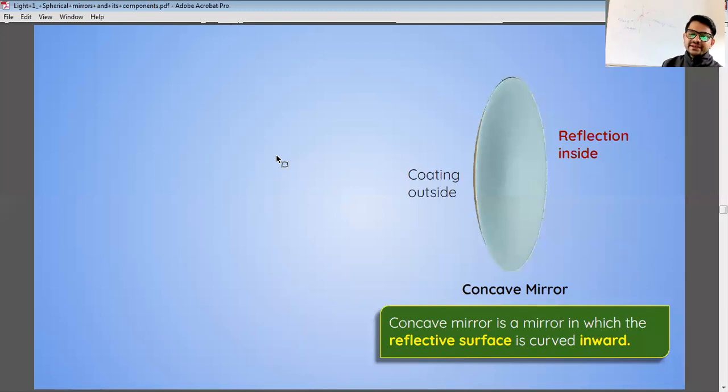So for a concave mirror, the coating is done outside and the reflection is seen inside. It is a mirror in which the reflective surface is curved inward, because the coating is done outside the mirror.